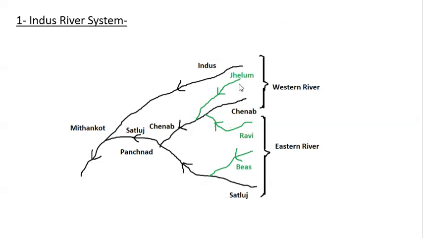So this is about this. And one more important point, that there are some regions which are known as Do-Aap. Do-Aap basically means the region between two rivers. So it is important and very easy to remember. For example, this is Jhelum, this is Chenab. So the region between them is known as Chez-Do-Aap. CH is taken from here, JH from here, CHEJ. Similarly, the region between Chenab and Ravi is known as Rechna. Ravi gives the R, then Chenab gives CHE. So this Doab is known as Rechna Doab.